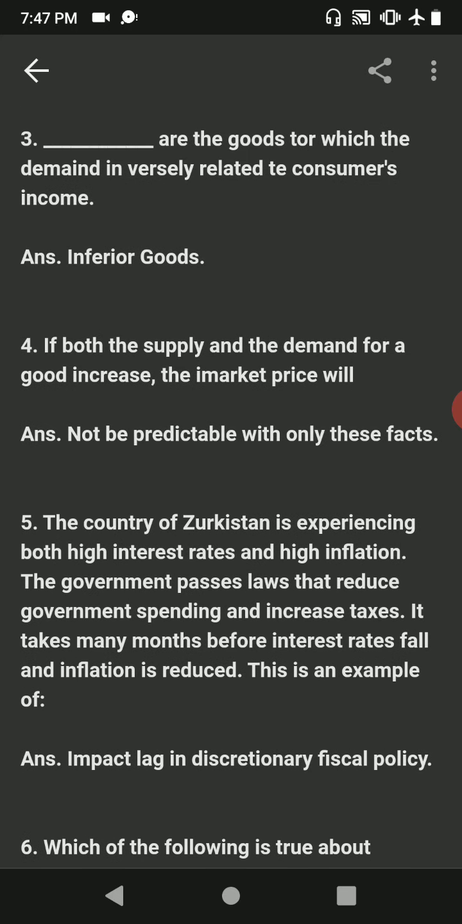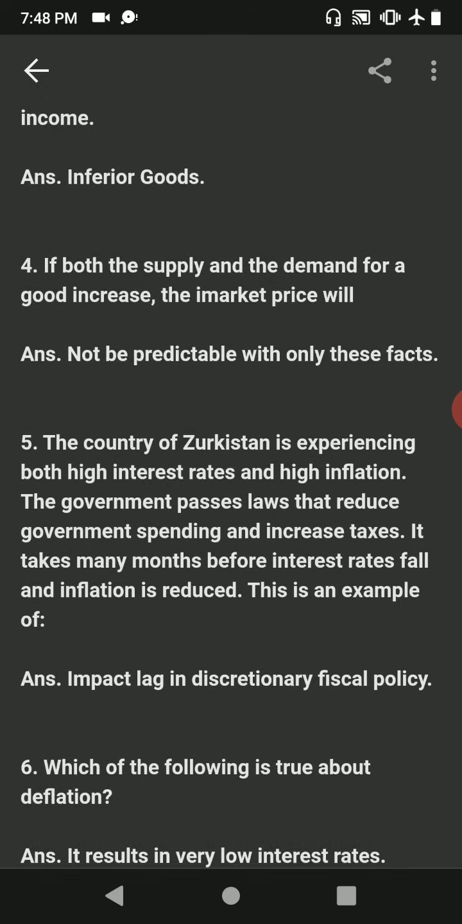Question number 3. Dash are the goods for which the demand is inversely related to consumers' income. Answer is inferior goods. Inferior goods are the goods for which the demand is inversely related to consumers' income. Example, coarse cereals, skim milk, etc.